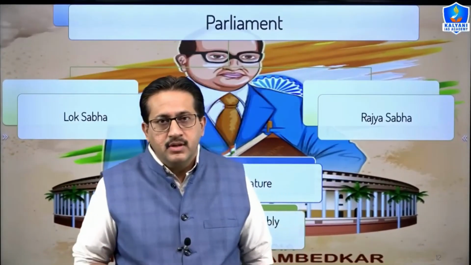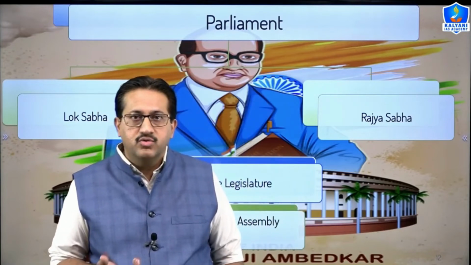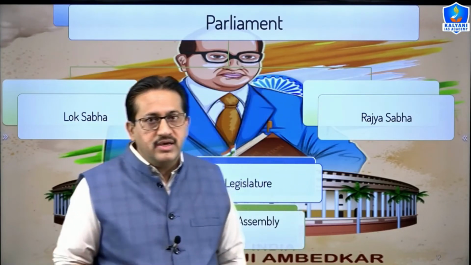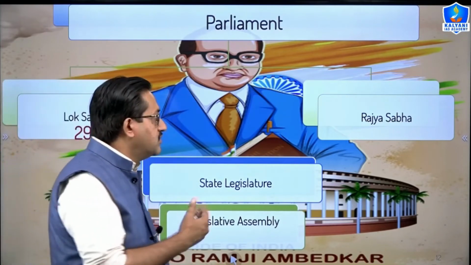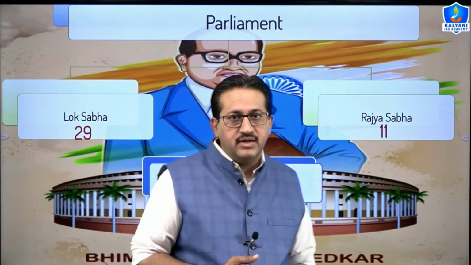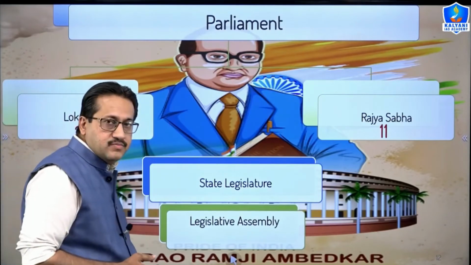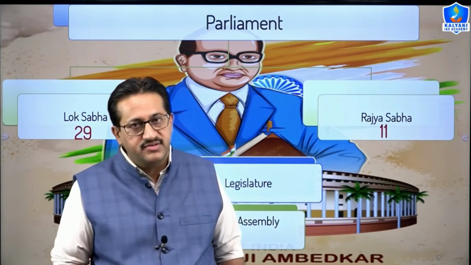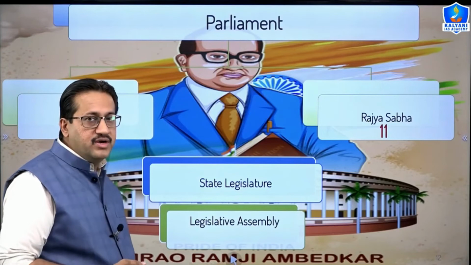So moving ahead, when we talk about Indian Parliament, it consists of the president at the top, and we have 2 houses known as Lok Sabha and Rajya Sabha. In case of Lok Sabha, we have 29 seats in respect of our state, and we have 11 seats in case of Rajya Sabha. Other than this, if I talk about state legislature, then we have state legislative assembly only. We do not have another house known as state legislative council. In the state legislative assembly, we have 230 seats.